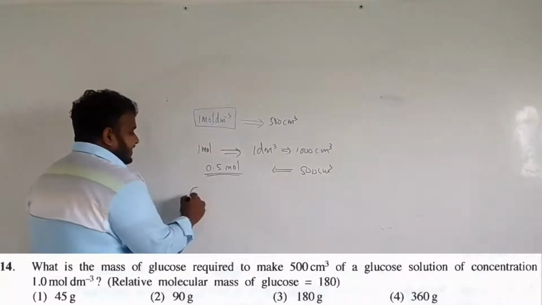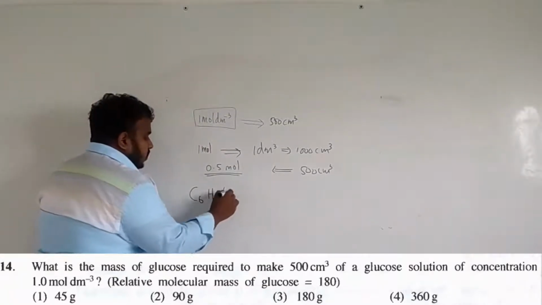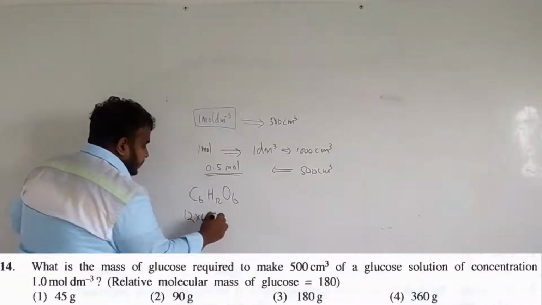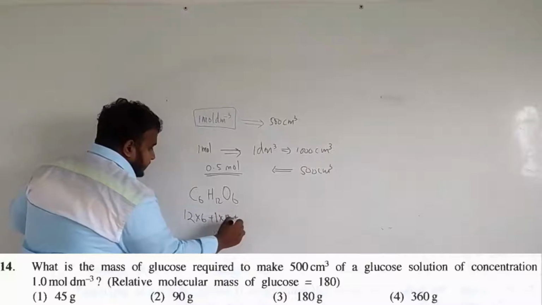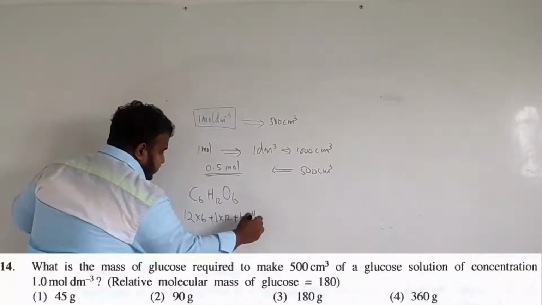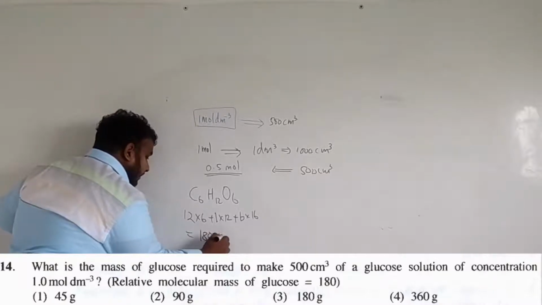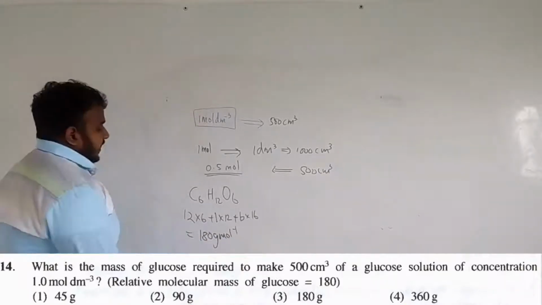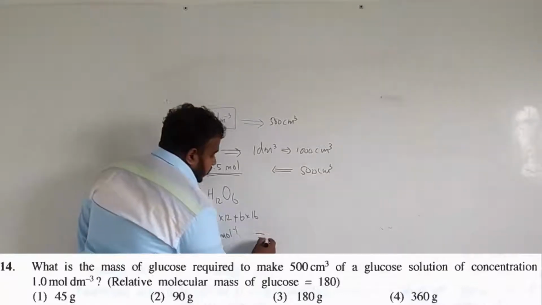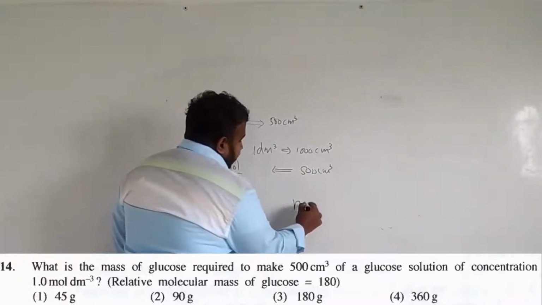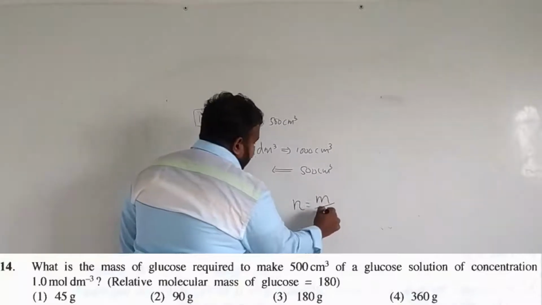Glucose means C6H12O6: carbon is 12 into 6, hydrogen is 1 into 12, and oxygen is 6 into 16. So it's going to be 180 gram per mole. That means if you take 180 gram, there will be 1 mole. They have asked you for half mole. We know that mole is equal to mass over molar mass.